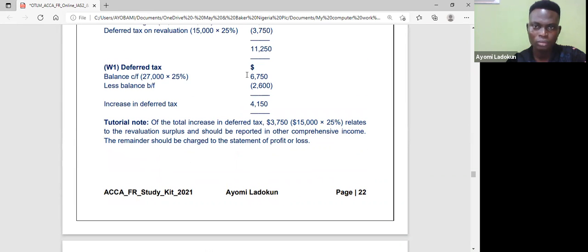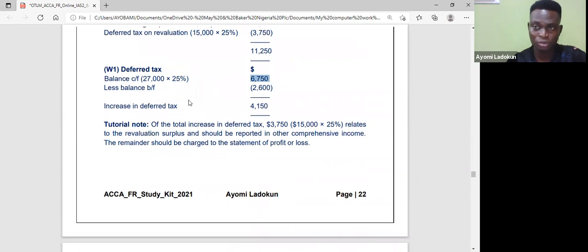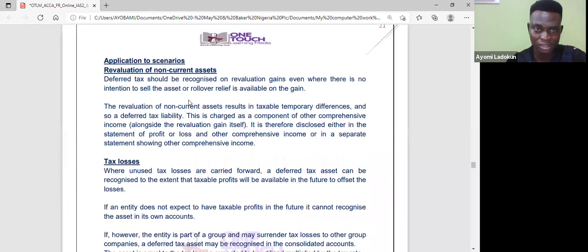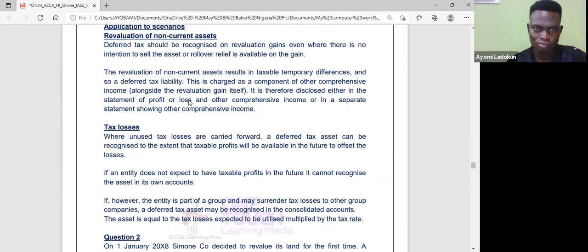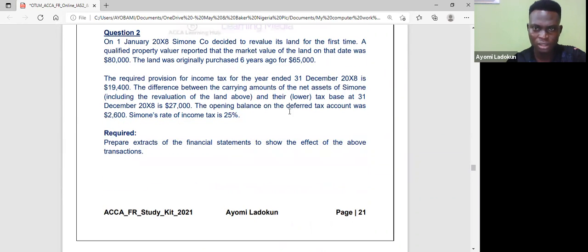So that's what we did here. We apply 25% on that. Then there's a balance brought forward of 2006. It said the opening balance. This is my closing balance because that's at the end of the year.